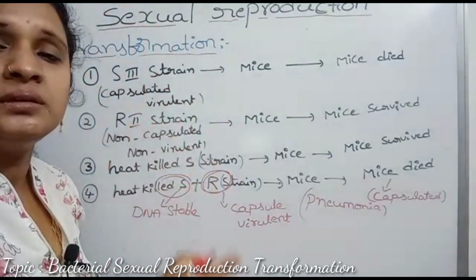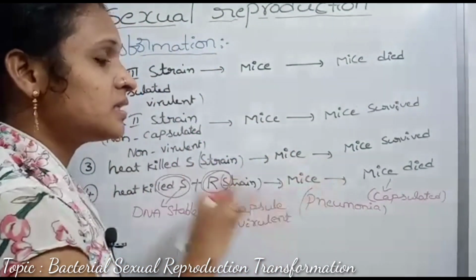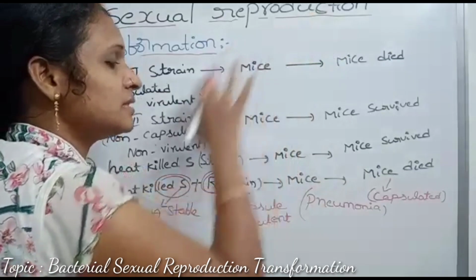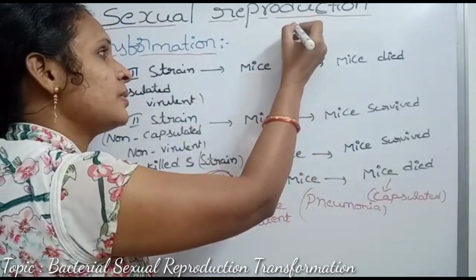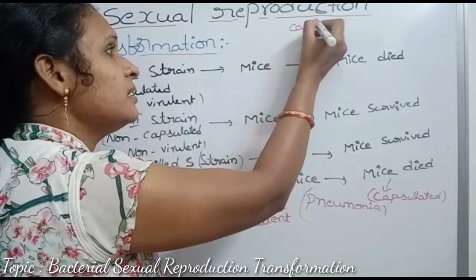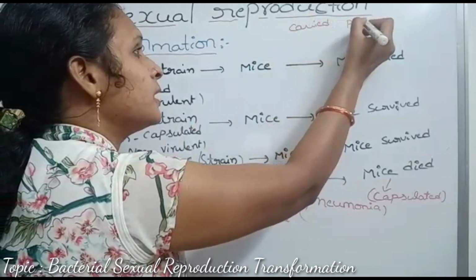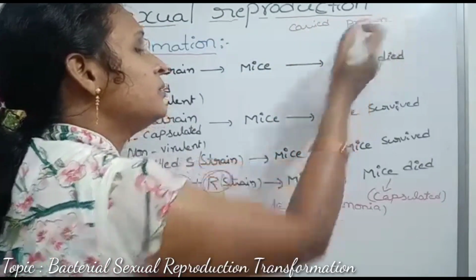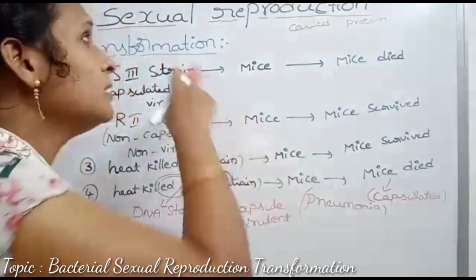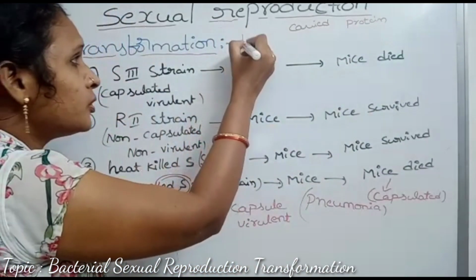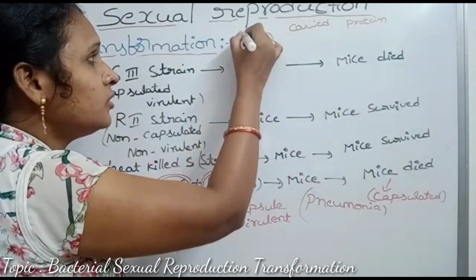First, Griffith thought that this transformation experiment was carried out by some unknown protein. Griffith proved this experiment in the year 1928.